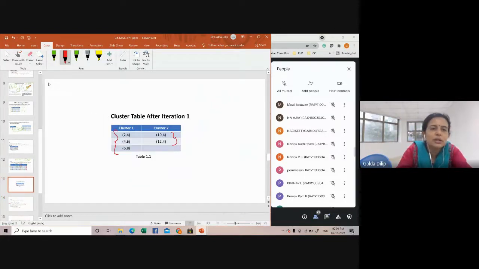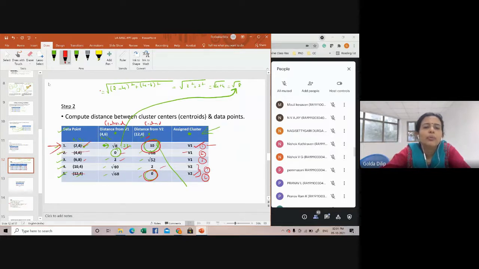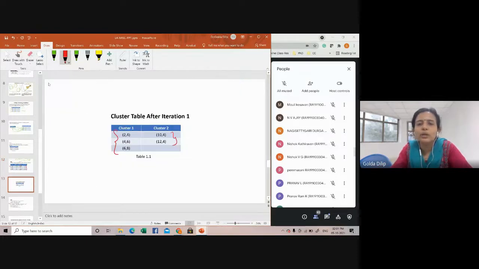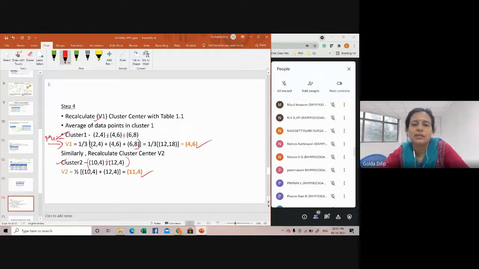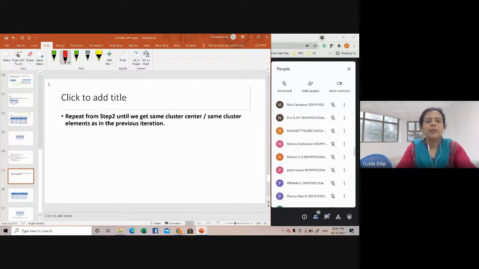So in this table, you have to compute the distance between the new cluster centers and the data points now. This was with respect to 4, 6 and 12, 4. Now with the new cluster centers, 4, 6 and 11, 4, what is the distance of those 5 points from 4, 6, and from 11, 4? So repeat from step 2 until we get the same cluster centers or same cluster elements as in the previous iteration. We have to keep on repeating this process.